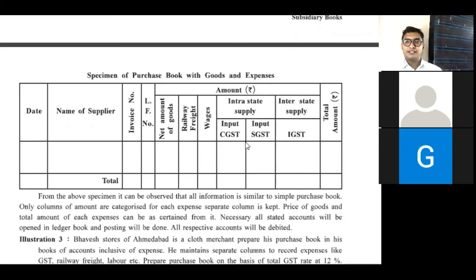If I am selling goods to Maharashtra, to Kerala, to Himachal, so here state is changed. That's why here IGST will be levied. Once again, here are the column for expenses. Any types of expenses are given, we have to write down such name of expenses. Second thing, if we sell goods within state, CGST and SGST will levy, and if we sell goods out of state, IGST will be levied.